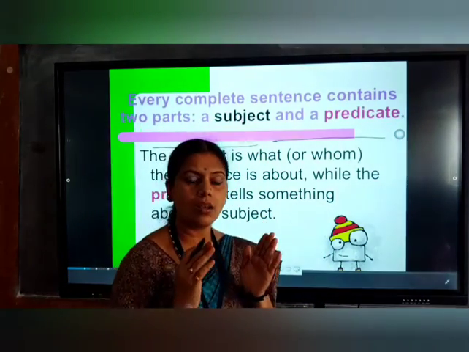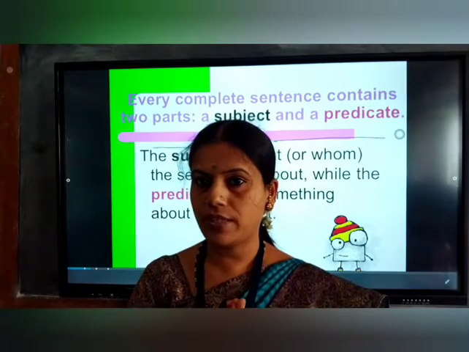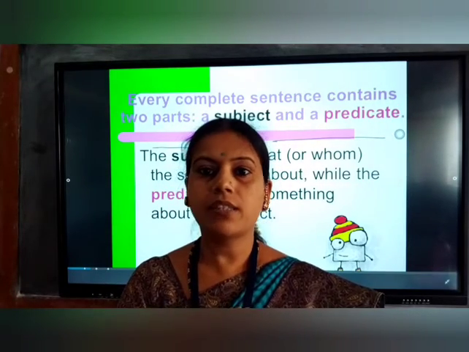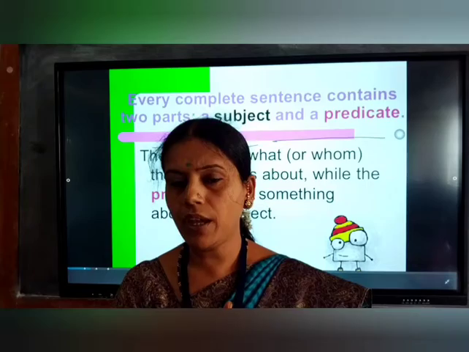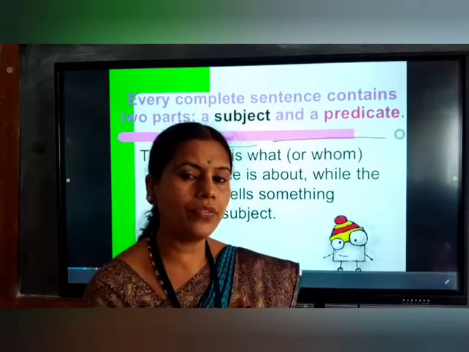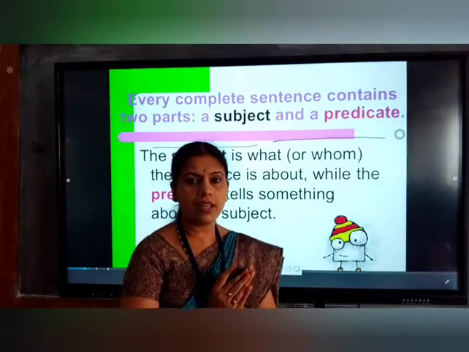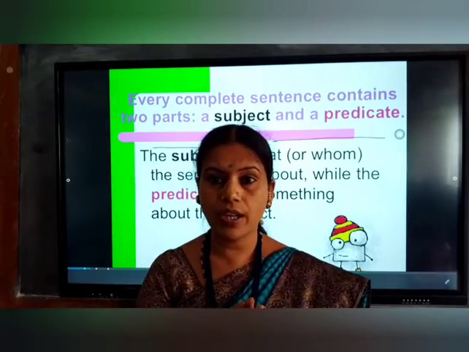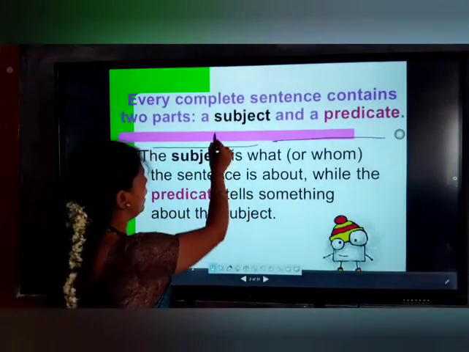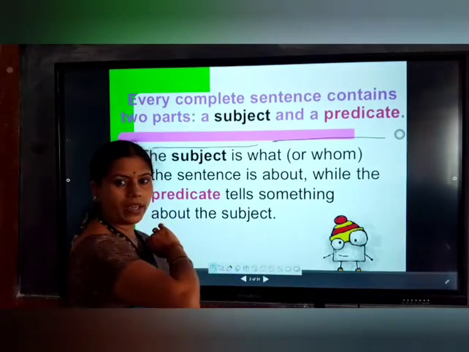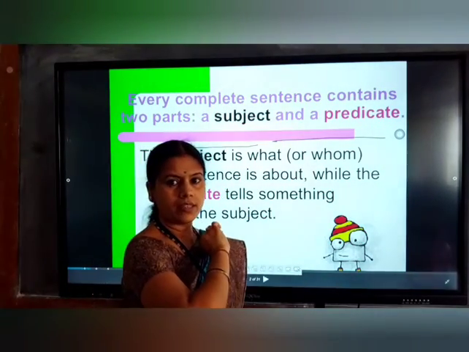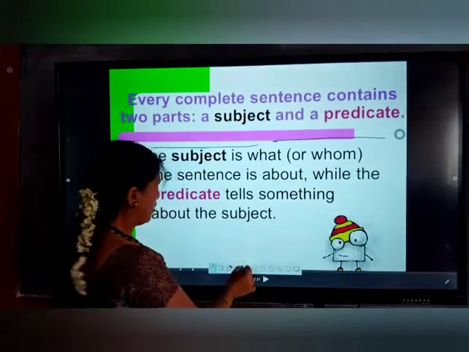It is the first part of the sentence. It may be a noun or a pronoun. The first part of a sentence, which is the doer of the action, we call the subject.